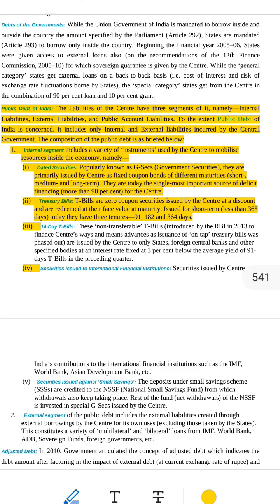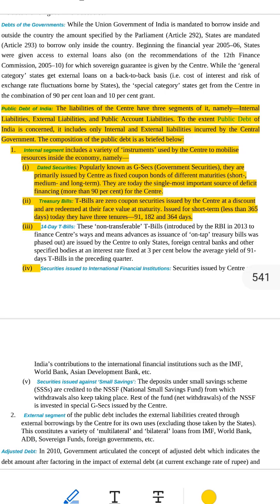Now let's focus on public debt. The term public debt only includes internal liabilities and external liabilities. It does not include the public account money. So we're only looking at actual borrowed money that the government must repay with interest. Let's deeply understand the internal liabilities. Now we go inside this internal loan jar and see how the government borrows money from inside India.